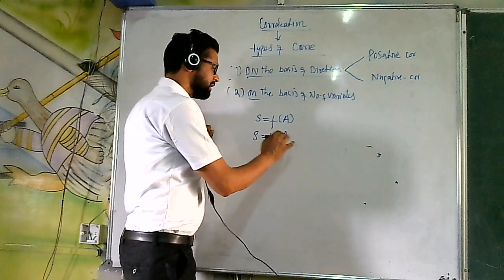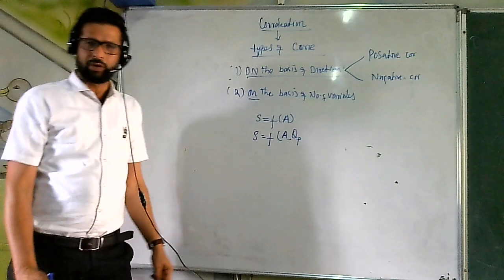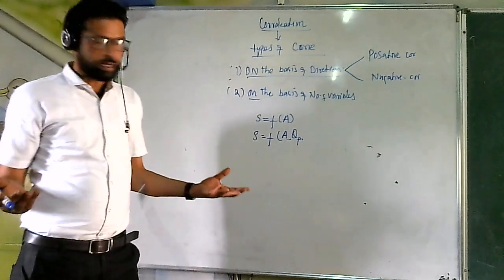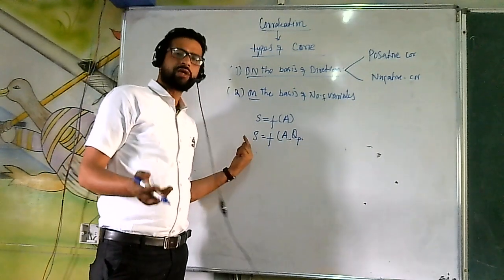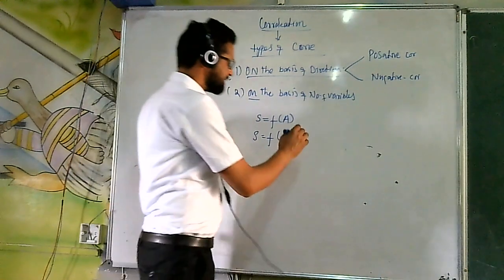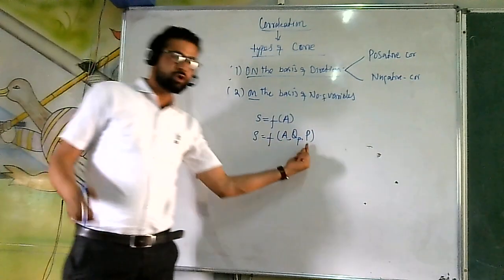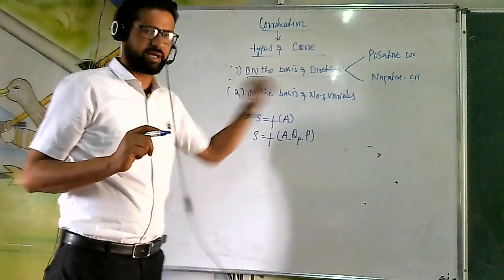So there can be n number of variables that are going to affect the sales of a commodity. Okay, advertisement is there. There should be the quality of the product. Quality of the product is important. If the quality of the product is good, the sales are also going to increase. At the same time, a reasonable price should also be there. That means there can be n number of variables that are going to affect it.